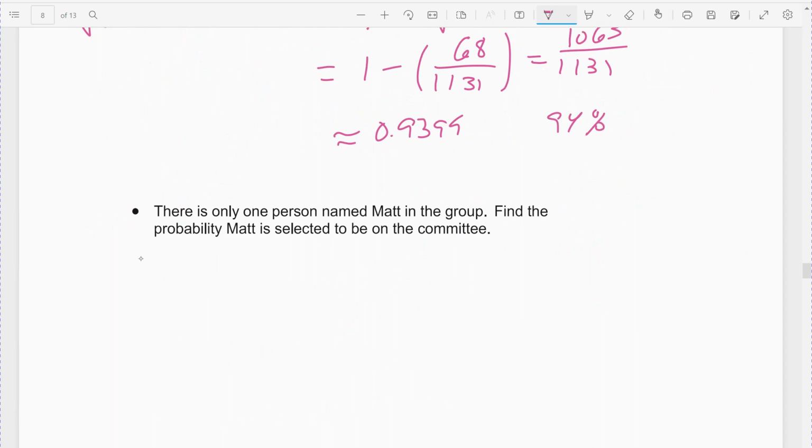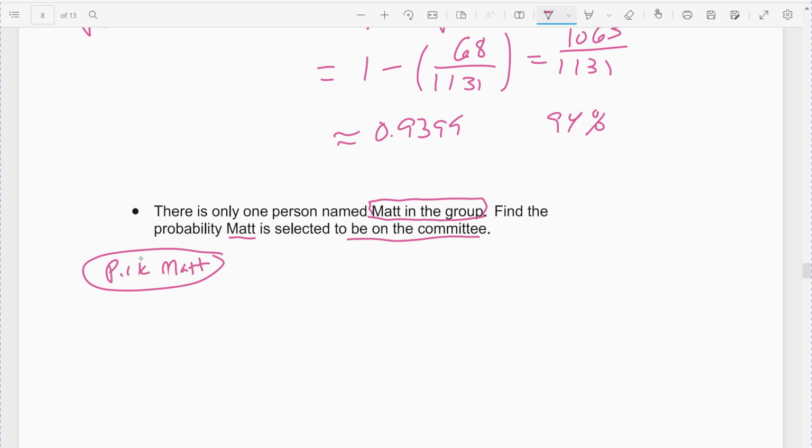All right, now this one I believe is the last one. Suppose there's one person named Matt in the group. They didn't tell us if he was a Republican or Democrat. We just know there's one Matt in the group of 30. Find the probability that he's selected to be on the committee. So we pick Matt. We do that first. He's done. We've picked him. He's on the committee, all right?